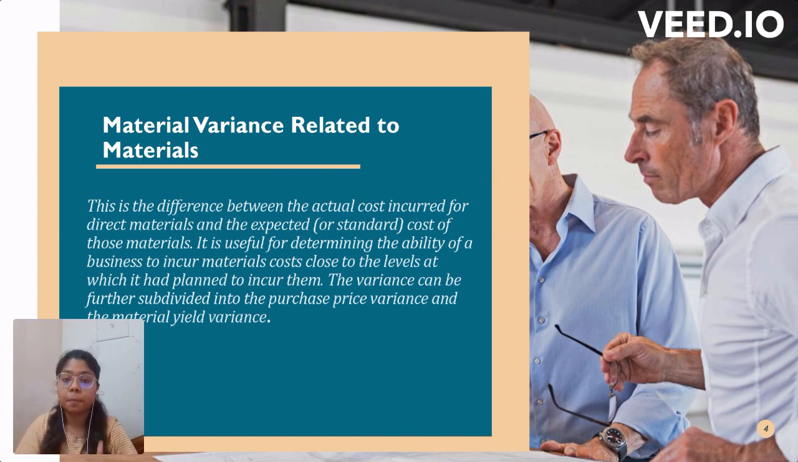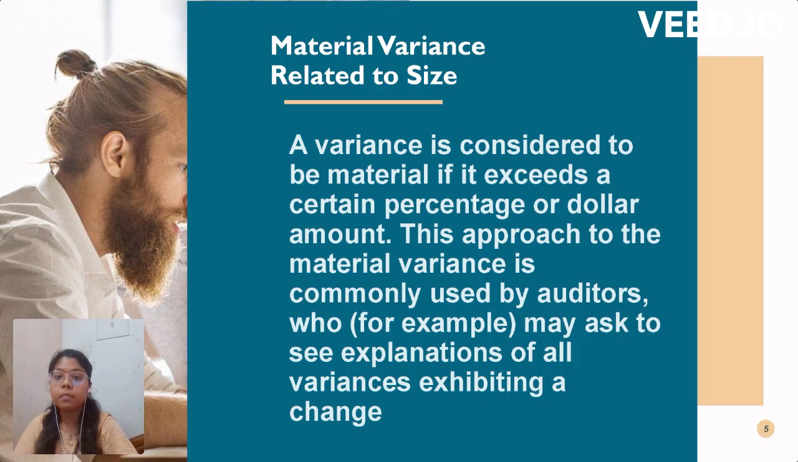The first one. This is the difference between the actual cost incurred for direct materials and the expected cost of those materials. It is useful for determining the ability of a business to incur material costs close to the levels of which it has planned to incur them. The variance can be further subdivided into different categories.